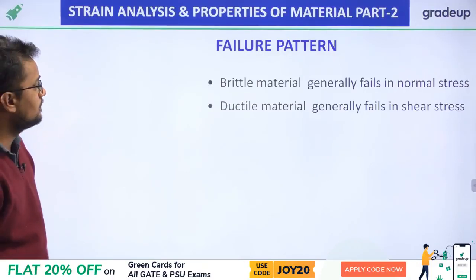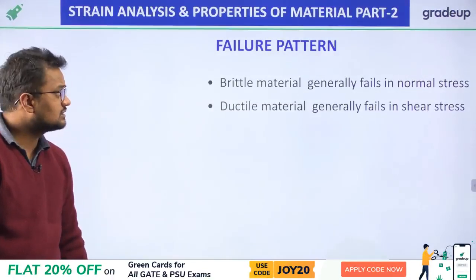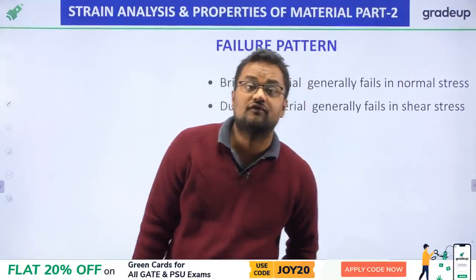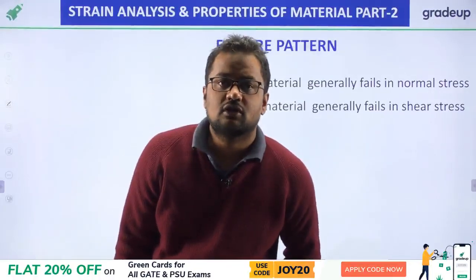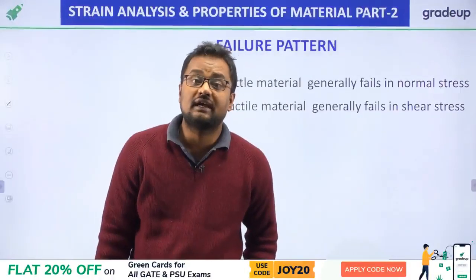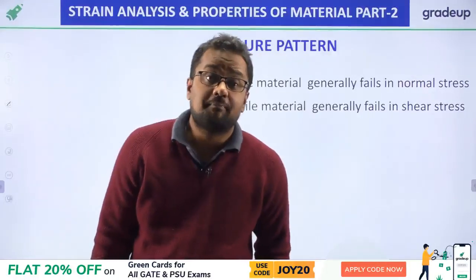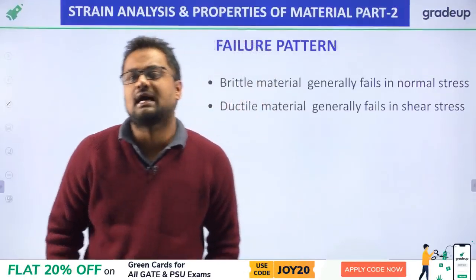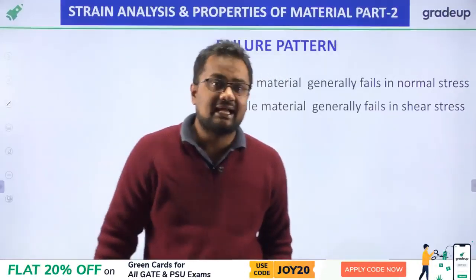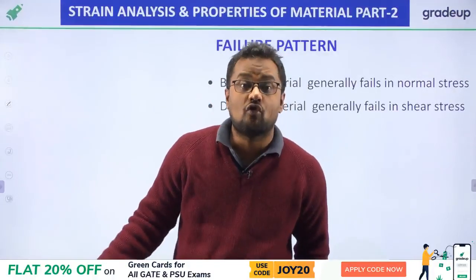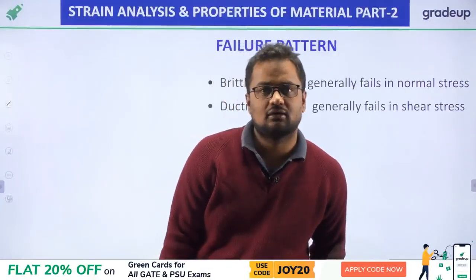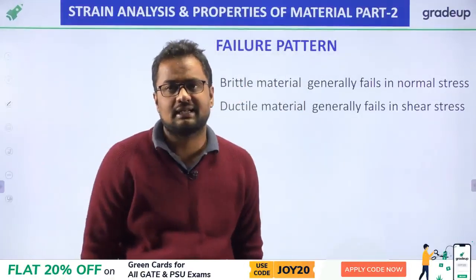Today we are dealing with properties of material. First of all, let me discuss the failure pattern: how a material fails, at which angle, if we apply normal stress or shear stress. That I am going to cover first, at what angle a material fails by applying a tensile force or a torque. We will see the failure pattern on different types of material, that is brittle and ductile.